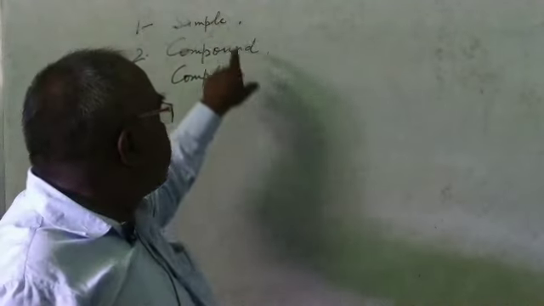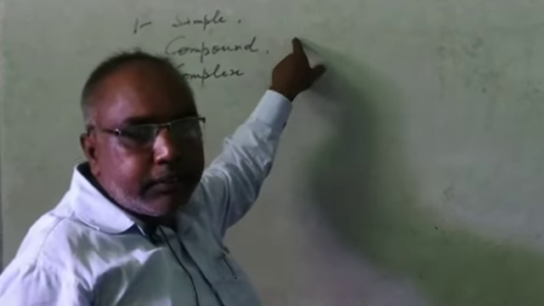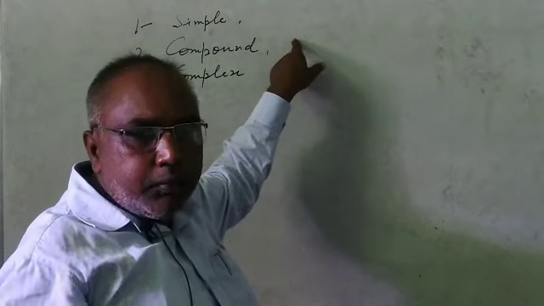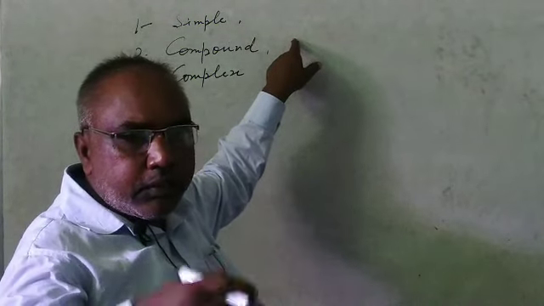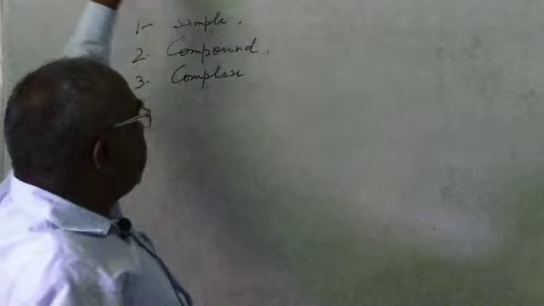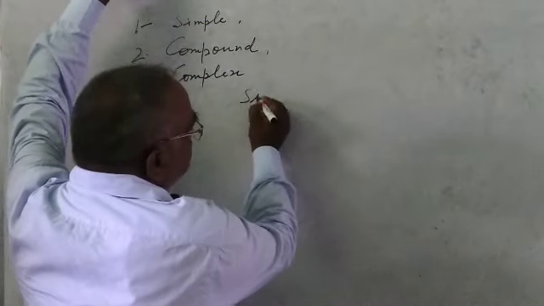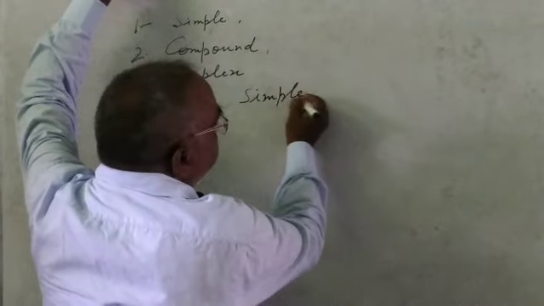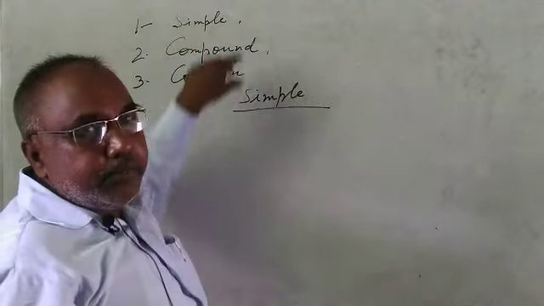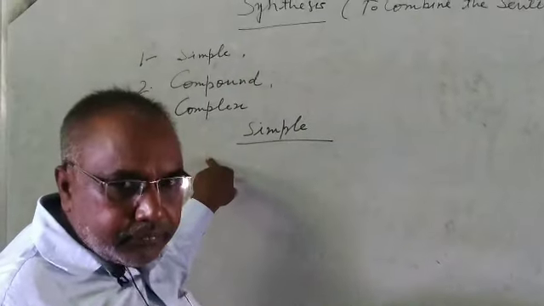We should try to understand what is the meaning of simple sentences. How do we come to know about simple sentences? Therefore, I am going to tell you about simple sentence in detail.